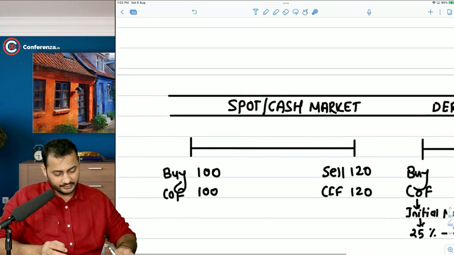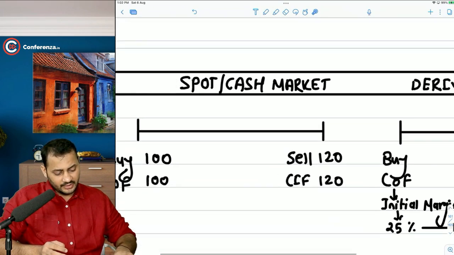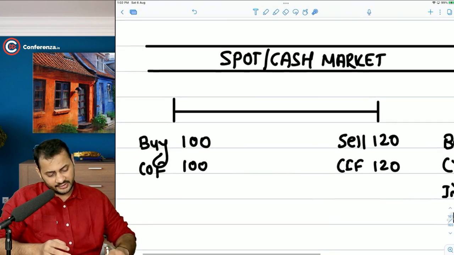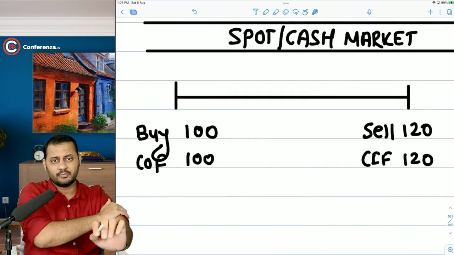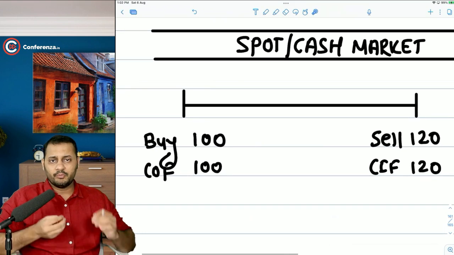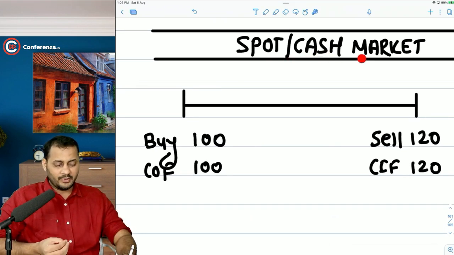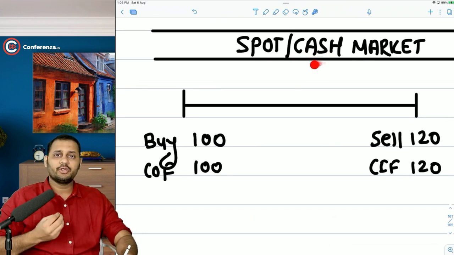Come over to this point. This is a spot market and this is a derivative market. So let's first discuss the spot market. Let's say, for example, you want to buy the stock. In the spot market or cash market, whenever you buy the stock, you own the stock.